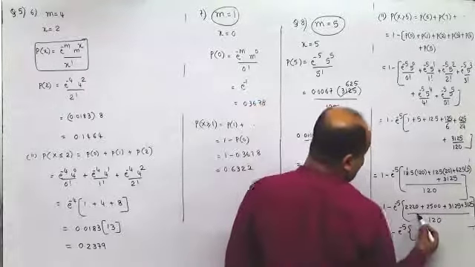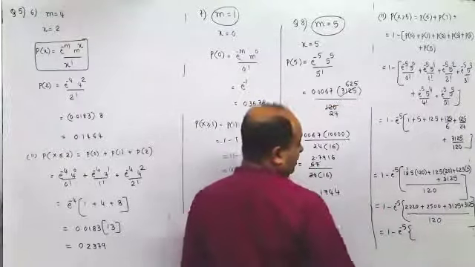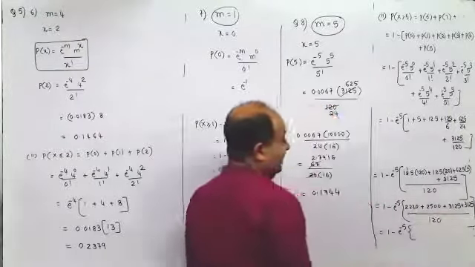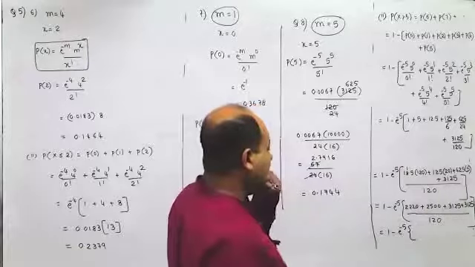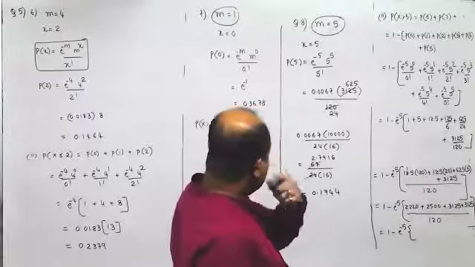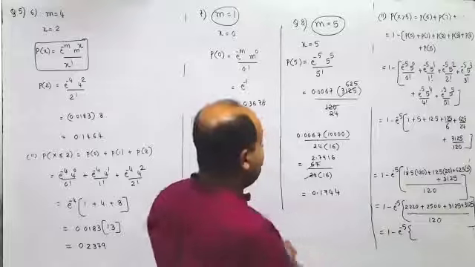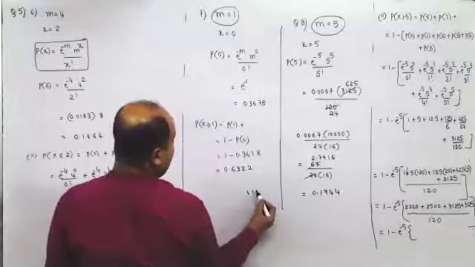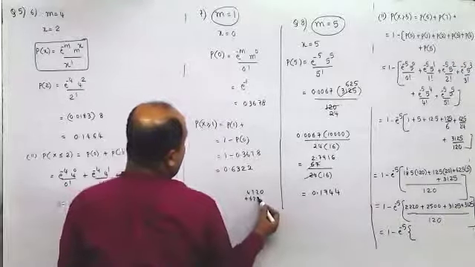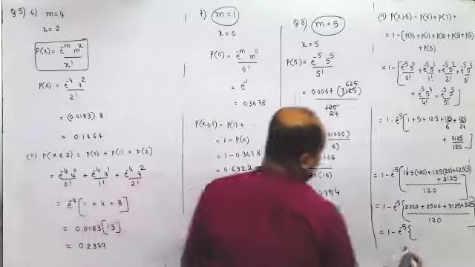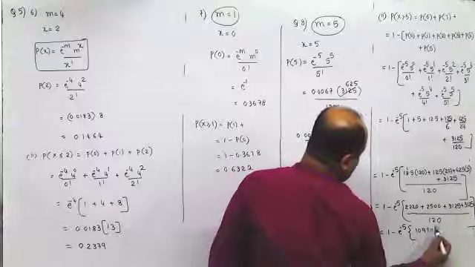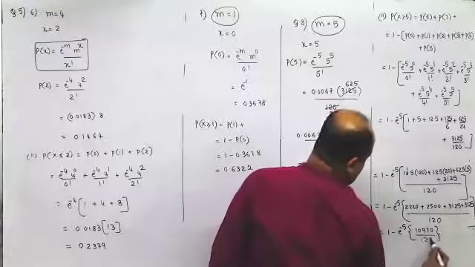Do it on the calculator. What is it? 2220 plus 2500 is 4720. Okay. 4720 plus 6250. So it is 10,970. Very good.